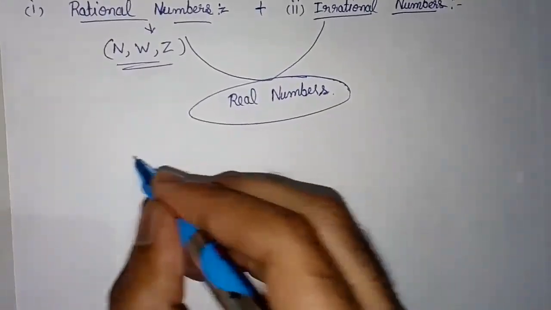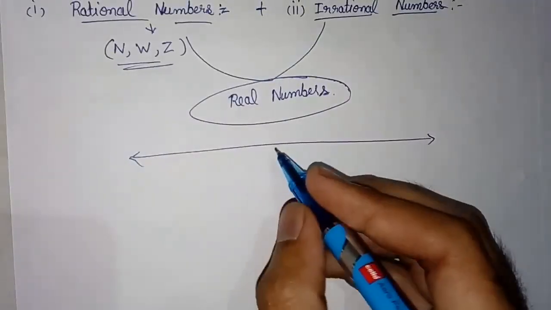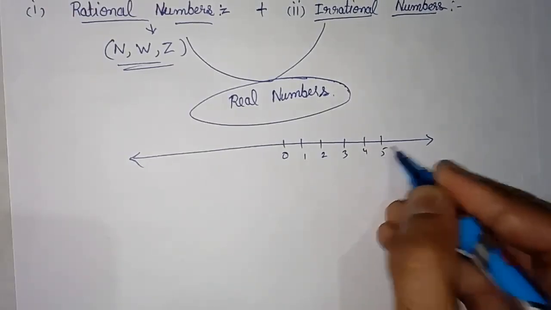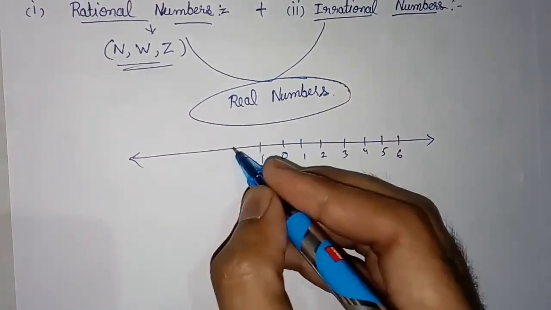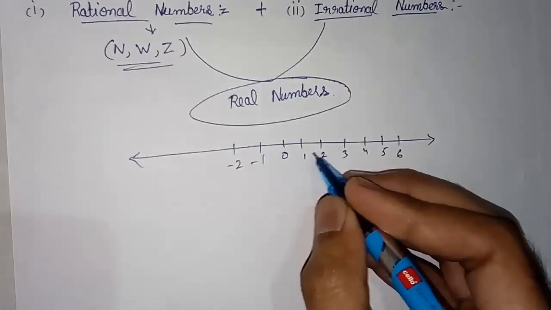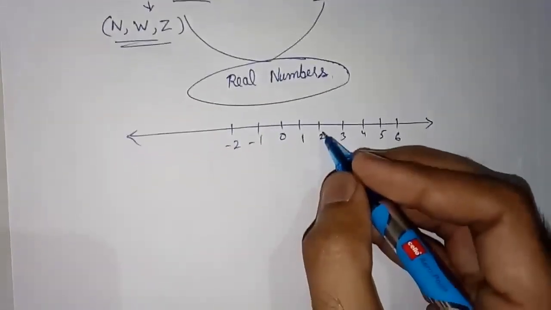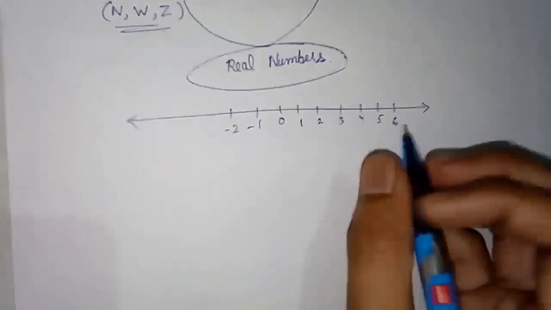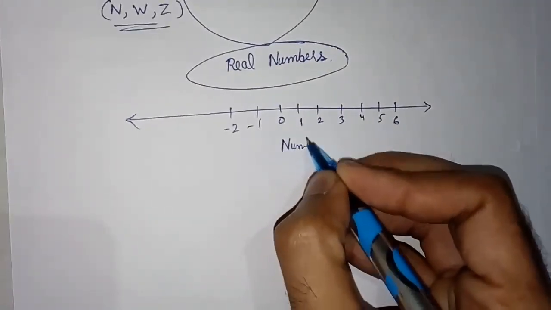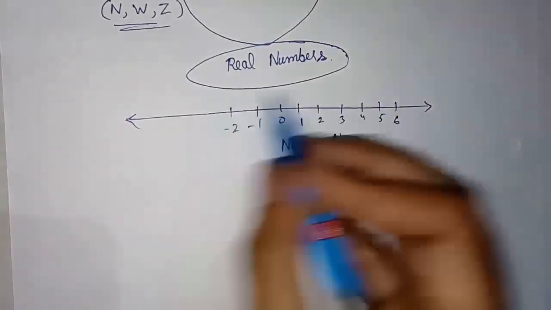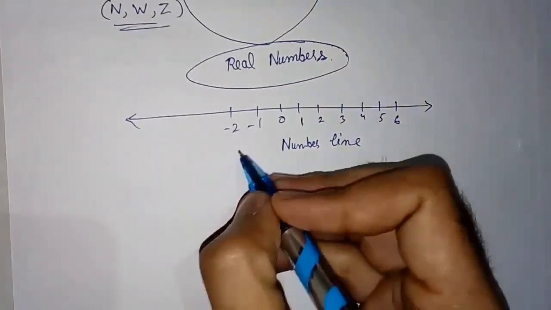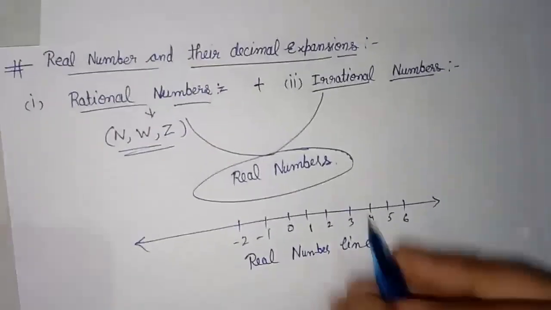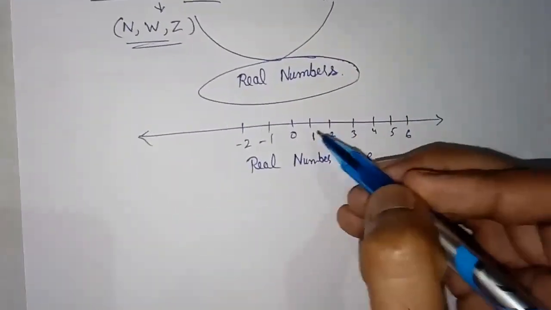Real numbers we can represent on this number line, because in between any two integers there are infinitely many rational numbers. We can represent these on this number line because all the real numbers are represented on this line. So this line is also known as the real number line. All these rational and irrational numbers we can represent on this number line.